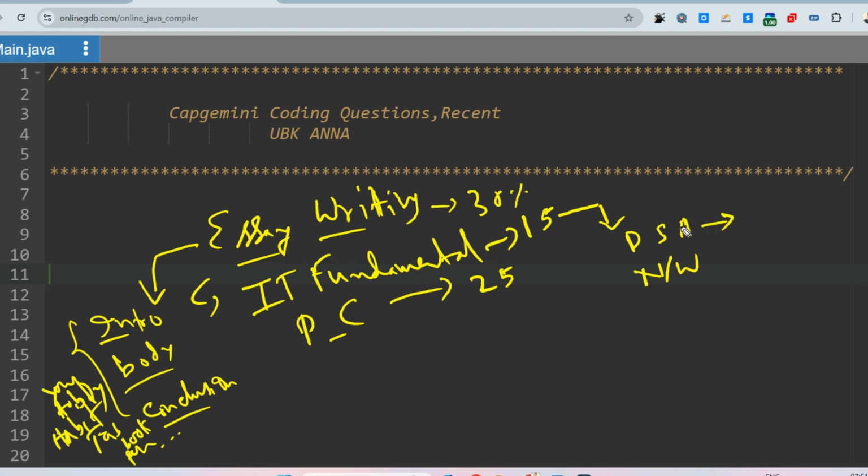About 40% of questions will be from DSA itself, then the second major part is network based questions. Still there will be some questions from SQL database, and some cloud based questions. Then a few technical MCQs will be there, but these are the major part. After these you'll be having